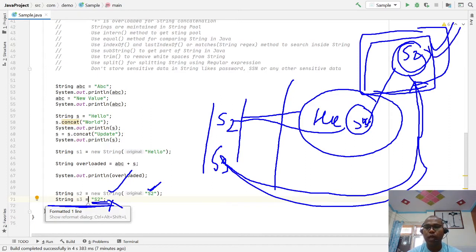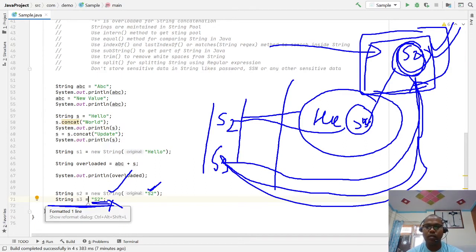Pool memory has one feature: all the strings stored in the pool are constants, and no duplicate data are placed here. So if s2 is already placed here, it just refers to the same one. Be clear?